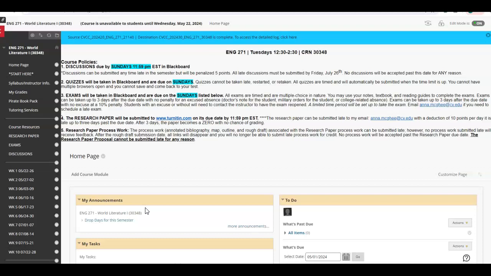The first thing that you're going to notice when you open up your course shell is the policies of the course. Everything in this class, both online and in person, will be due on Sundays. All of your quizzes and exams and discussions will be taking place through Blackboard. So it's very important that you print out your course calendar and have your assignment checklist to know where and when and what days all of these things are due.